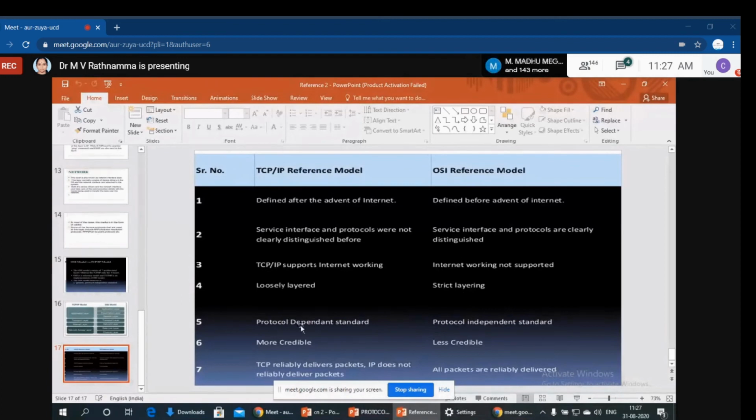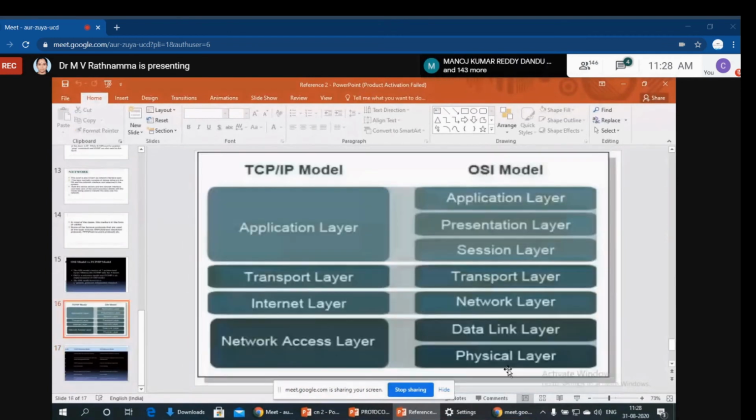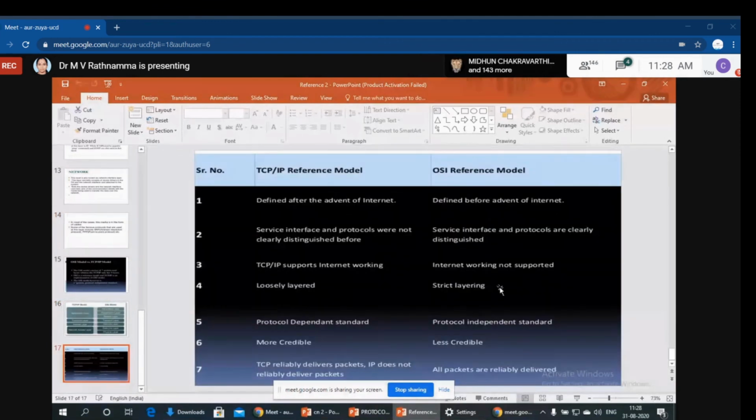Now, TCP/IP has protocol dependent standards, while OSI is protocol independent. That means TCP/IP is mainly based on protocols, but OSI is not. In OSI, the protocols have been designed based on the model. OSI is more credible and TCP/IP is less credible. In TCP, reliable delivery happens, but sometimes it is connectionless, so there may be unreliability also. But in OSI, all packets are reliably delivered. That is the comparison between these two reference models, OSI and TCP/IP.